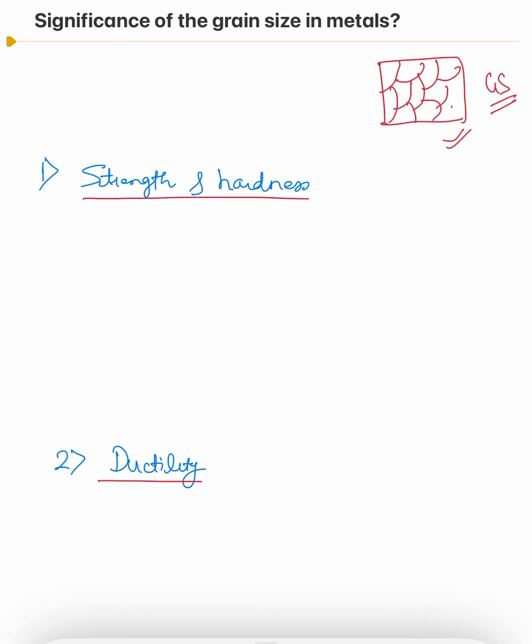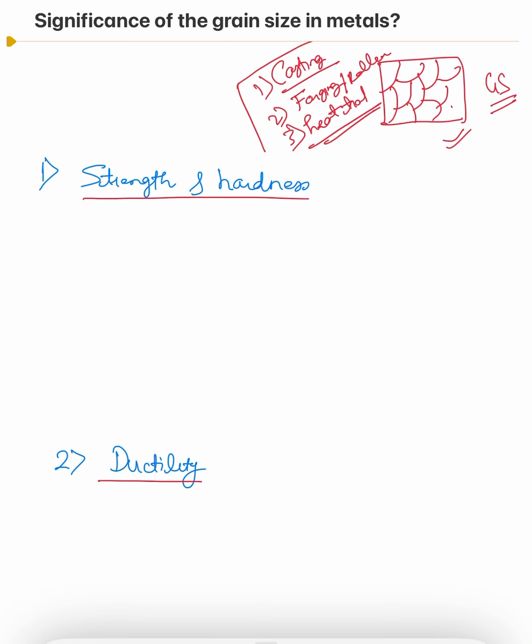All right, and another thing which we should know before going into the main topic of this video: how you can control the grain size, how you can change the grain size. You can change the grain size using various metallurgical processes like casting, or severe plastic deformation techniques like forging, rolling, extrusion and this kind of thing. And another important thing, you can change the grain size using heat treatment. So these metallurgical processes you can use to control the grain size.